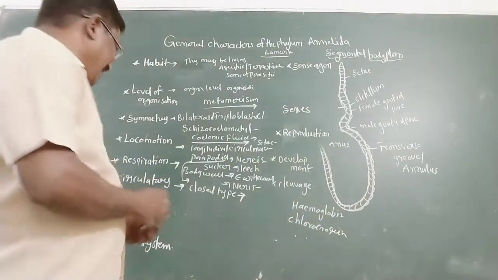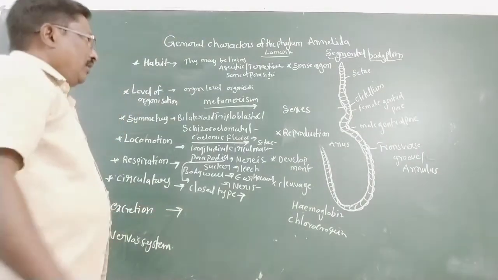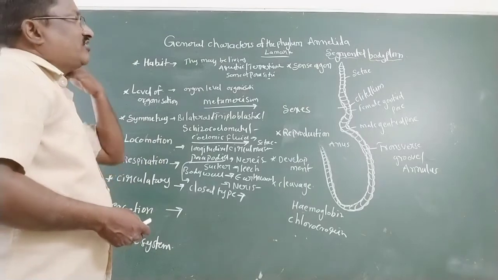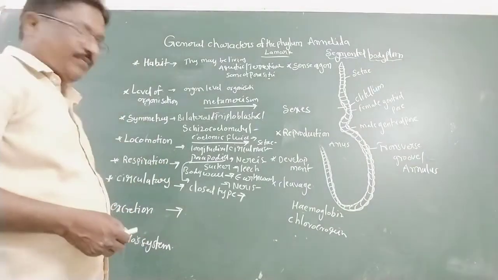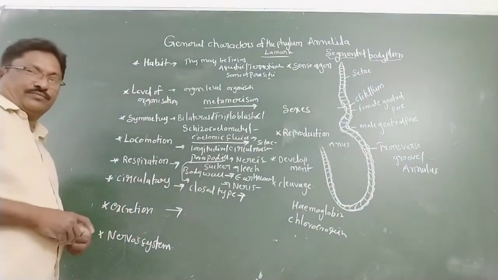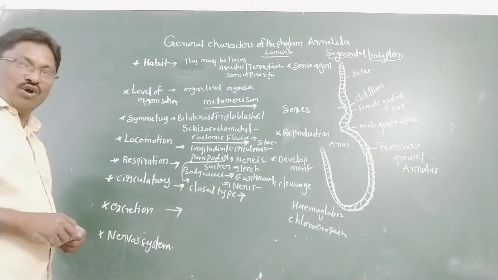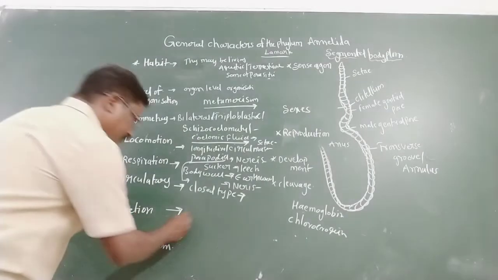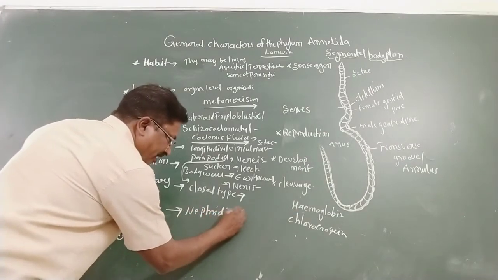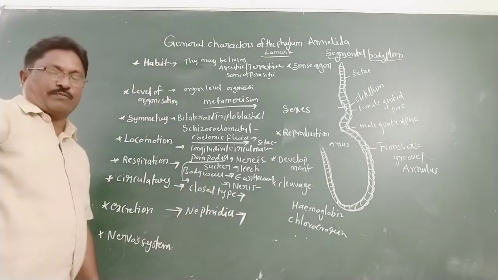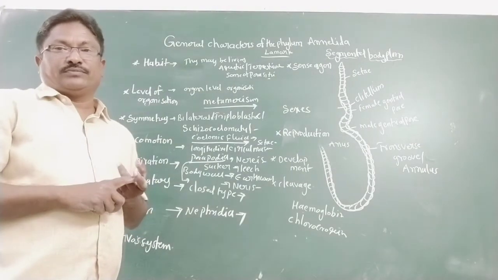Next, the excretory organs. In phylum Annelida, various types of excretory organs are present. In earthworm, the excretory organs are nephridia. Various types of nephridia are present: pharyngeal nephridia, integumentary nephridia.